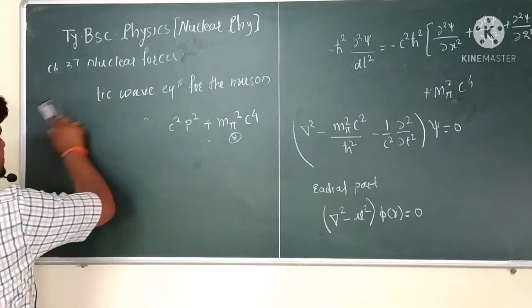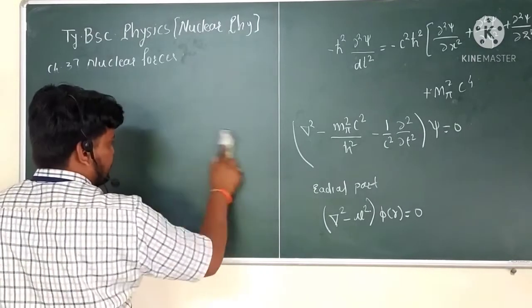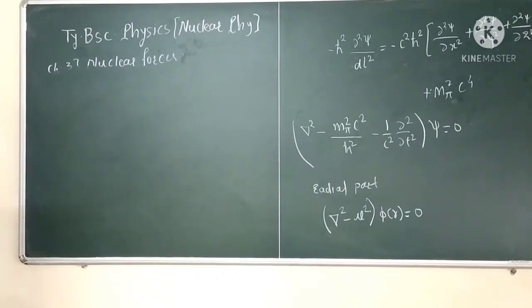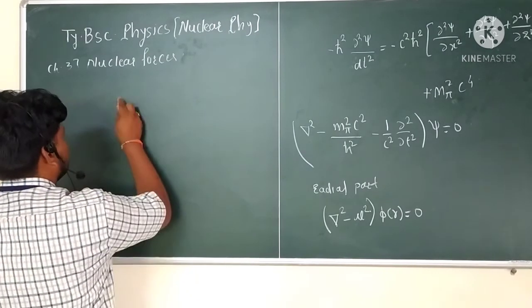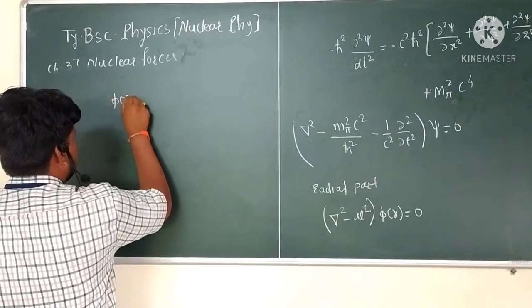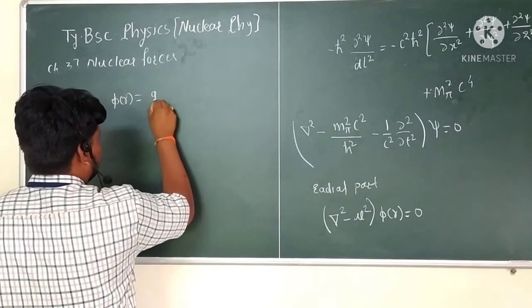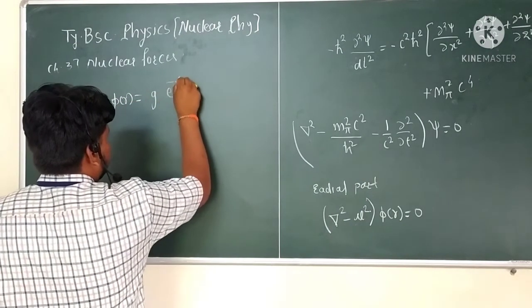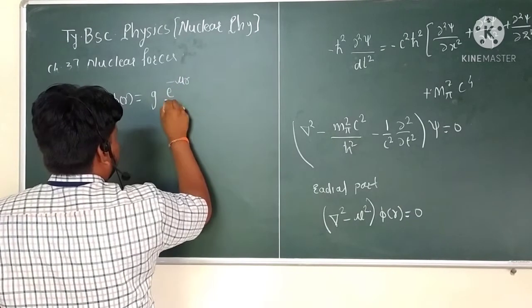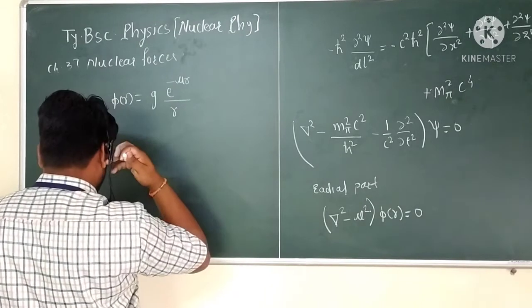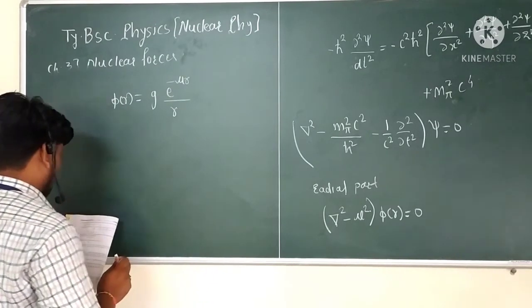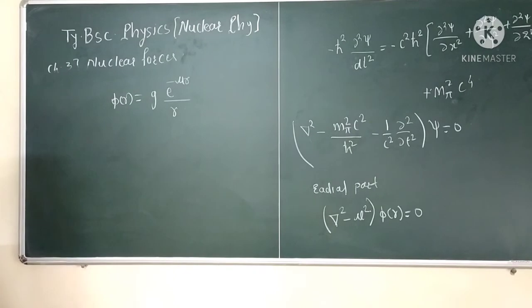And if we solve, this is a very interesting method to solve this type of equation, but here we take the direct value of this equation, and that gives phi of r is equal to, so that is the general solution of this equation, phi of r is equal to g into e to the power minus mu r divided by r. So that is the static solution of the wave equation.